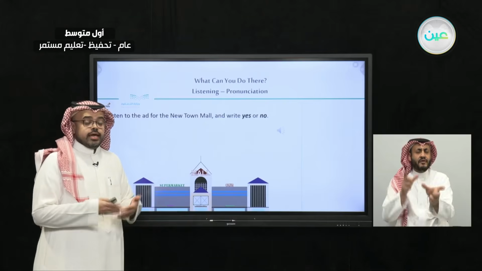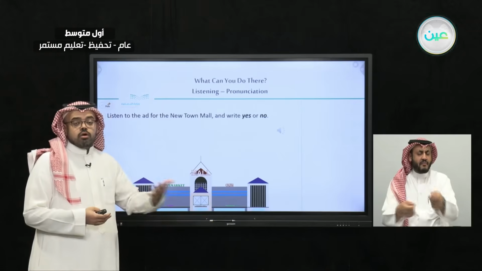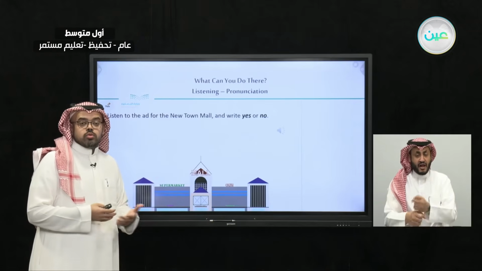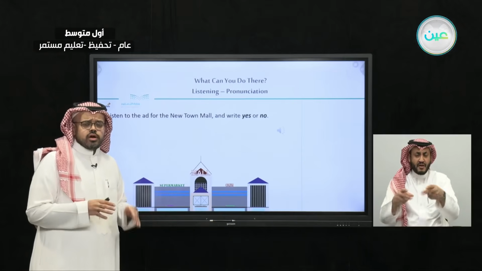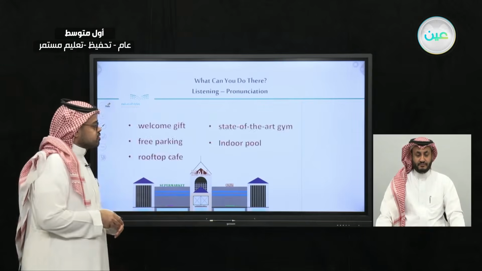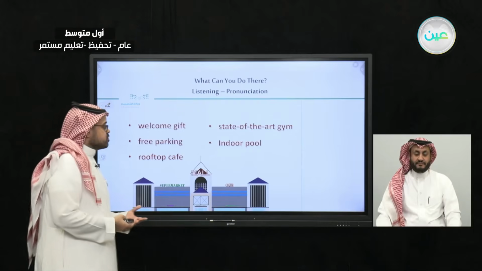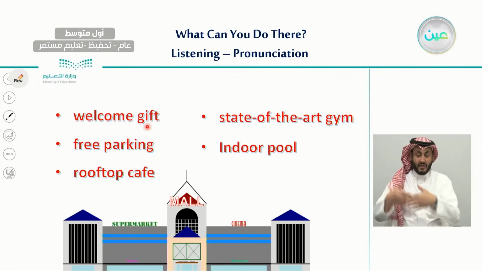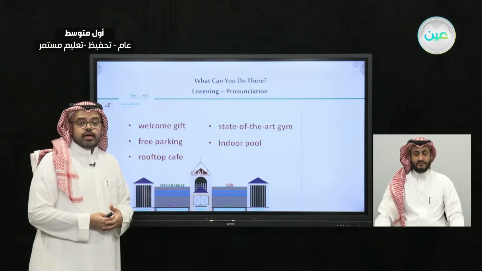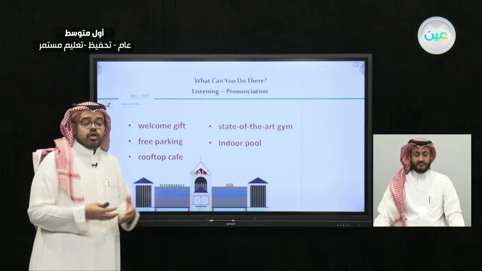Very well. And now we have listened to the text, and inside this text they mentioned a lot of activities that we can do in a mall. They say, for example, we can buy different things, we can walk, we can work out, we can eat at different restaurants. So there are a lot of activities that were mentioned in this text. Also, I have elicited some of the expressions or important words that we need to highlight before we begin answering. The first one is a welcome gift. A welcome gift is a symbolic gift that is usually related to a celebration or a ceremony, or even an opening ceremony.